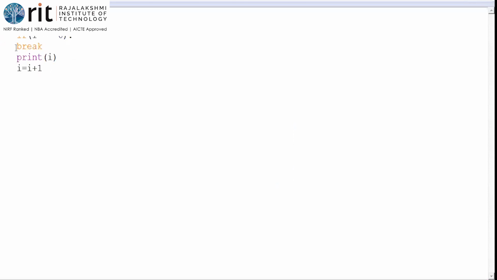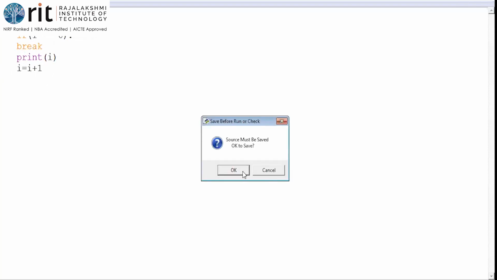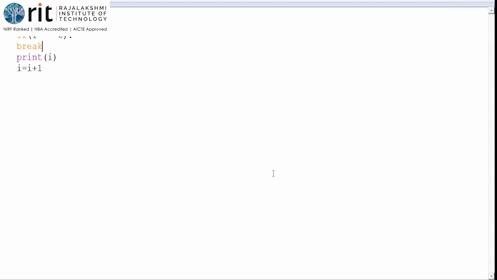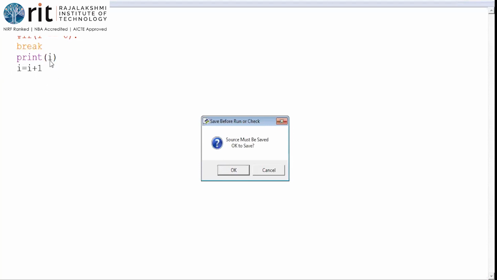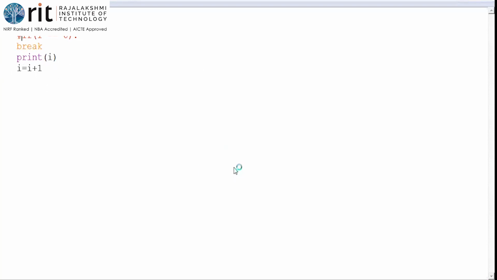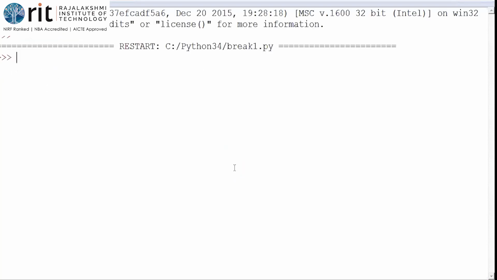Why am I saying that? Look here, there is this break statement. The break statement is not given inside the if statement; I've given it directly in the while. When you do this, it will stop in the first iteration itself. Let me run this and show. Now I have the if statement given as a comment, and that will be ignored. See, nothing is being printed. Why is that? Because in the first iteration itself it has broken out.